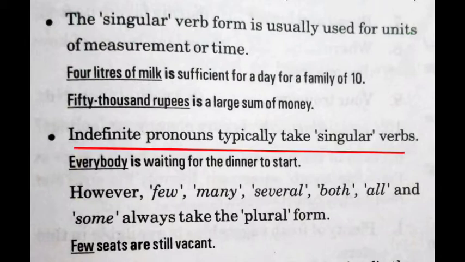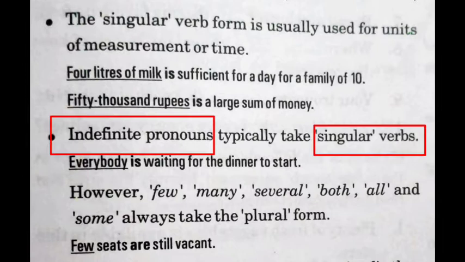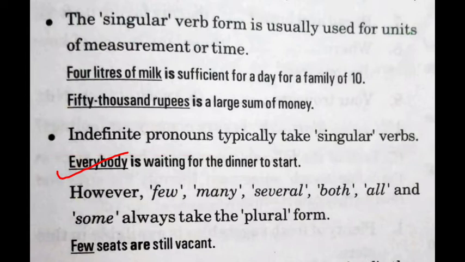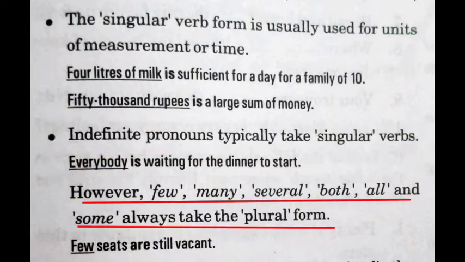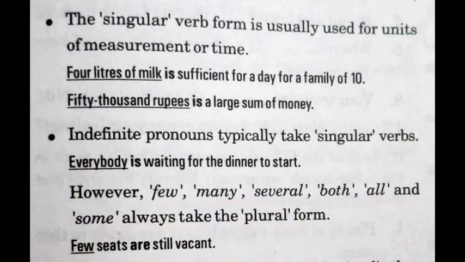Next, indefinite pronouns typically take singular verbs. I hope you all remember the chapter on pronouns. We have learned about different types of pronouns in that. So, with indefinite ones, we use singular verbs. For example, everybody is waiting for the dinner to start. However, words like few, many, several, both, all, and some take the plural form. With these words, we use the plural form of the verb. For example, few seats are still vacant.